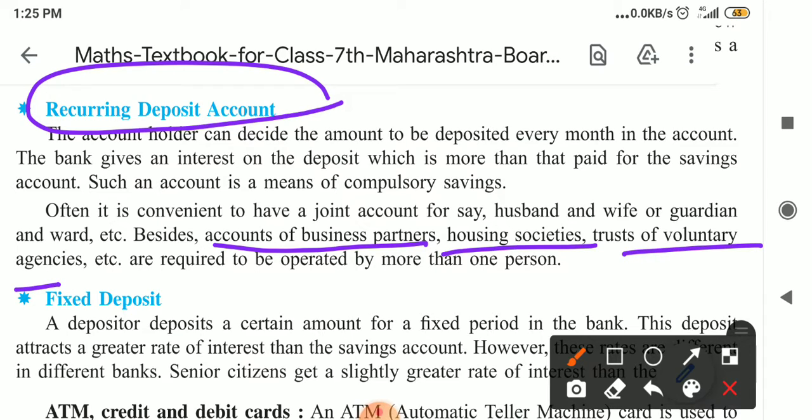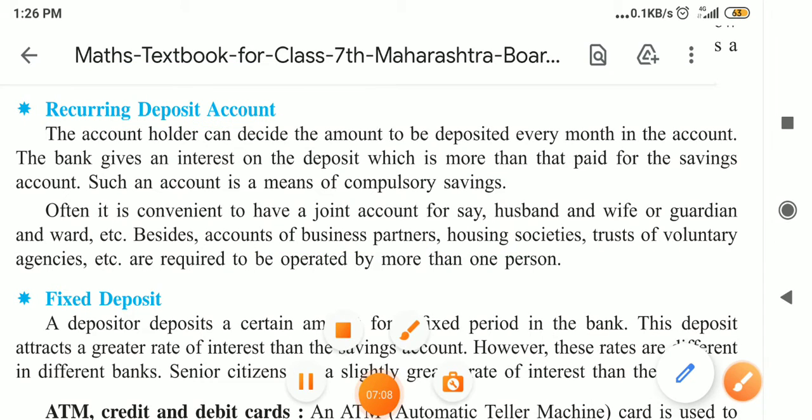They are opening joint accounts of their owners or partners on this recurring deposit account basis. Then it is required to be operated by more than one person, and this account is operated by more than one person.